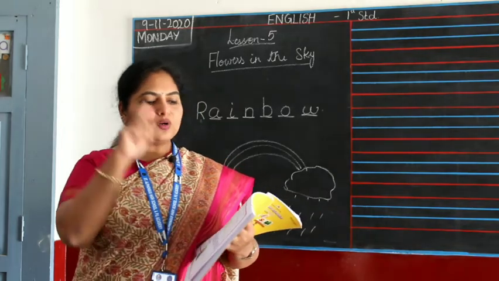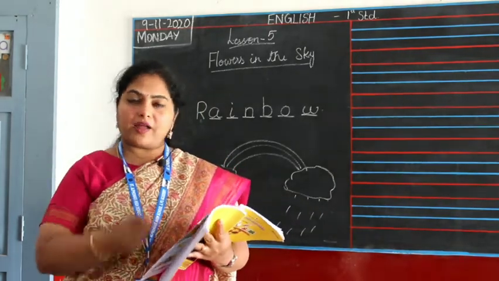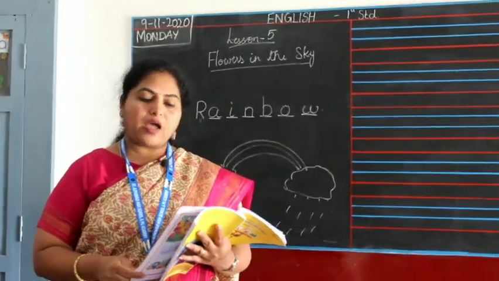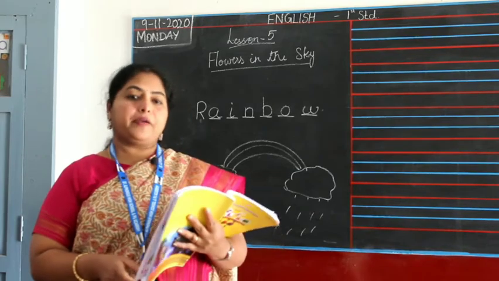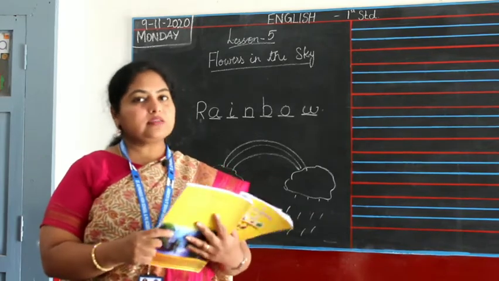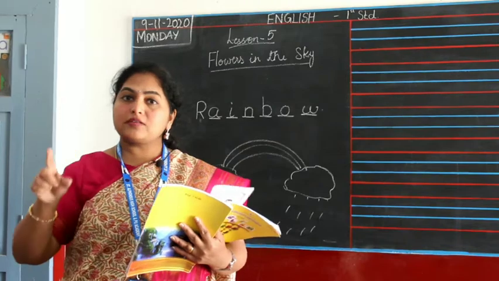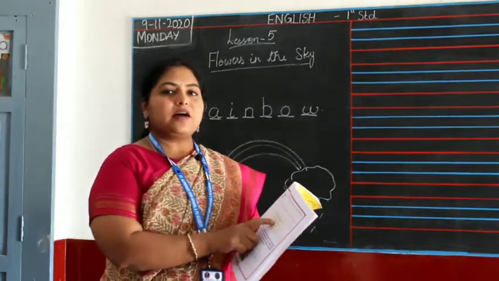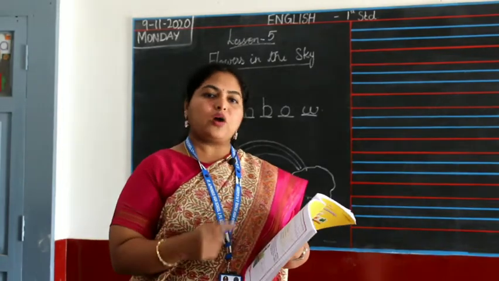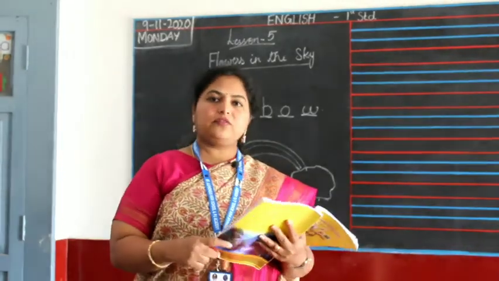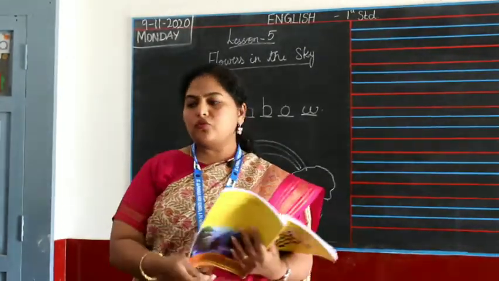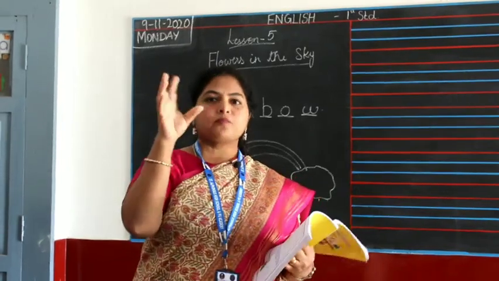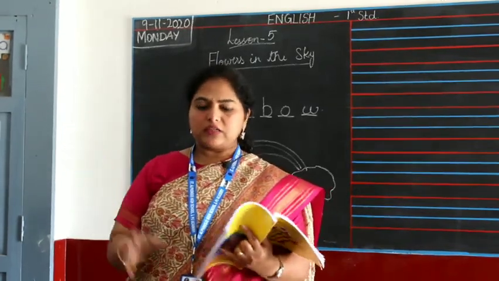Fourth one, I look at the sun, I look like the sun, but I'm a flower. Who am I? So I look at the sun and I look like a sun, and the name has sun in it. That's sunflower. So you have to say you are sunflower. The sunflower likes the sun. So whichever direction the sun is, the flower will turn towards that direction.